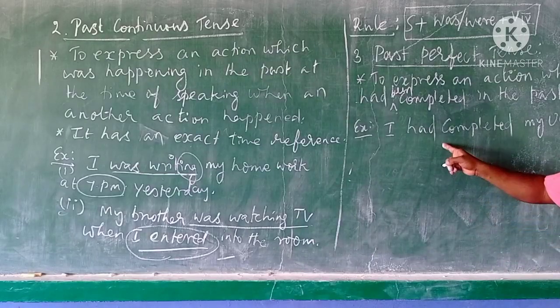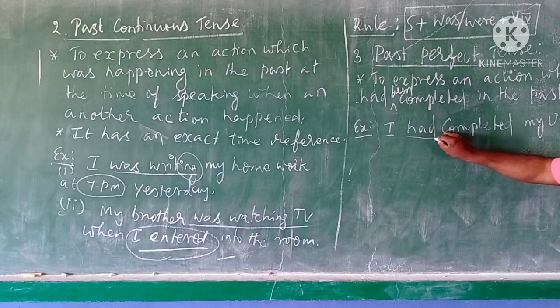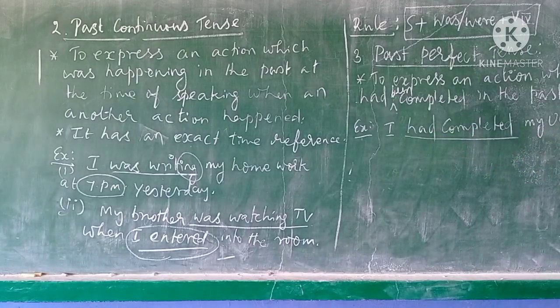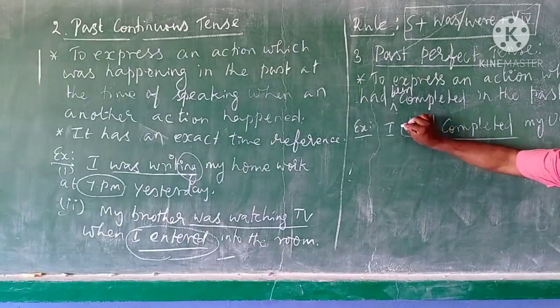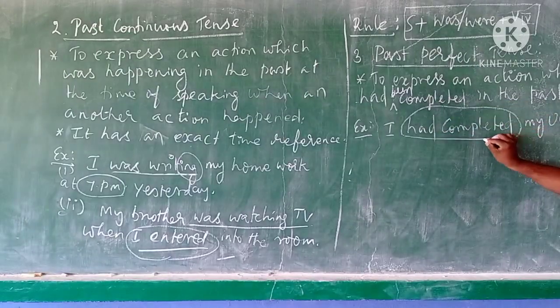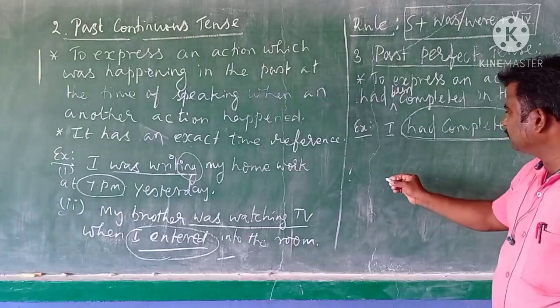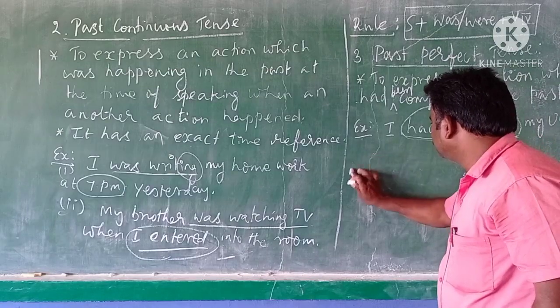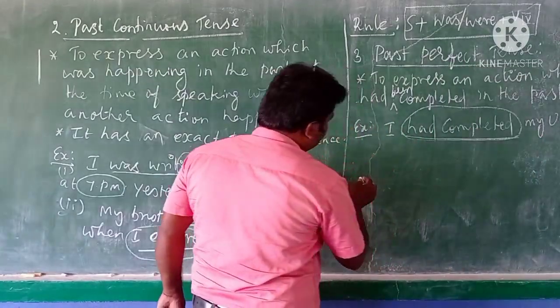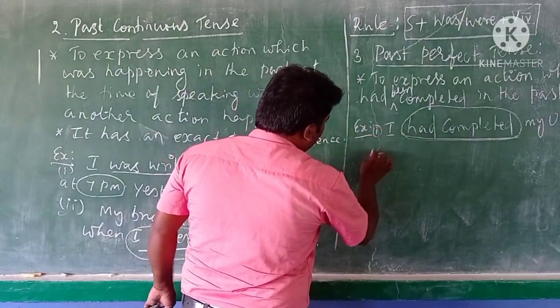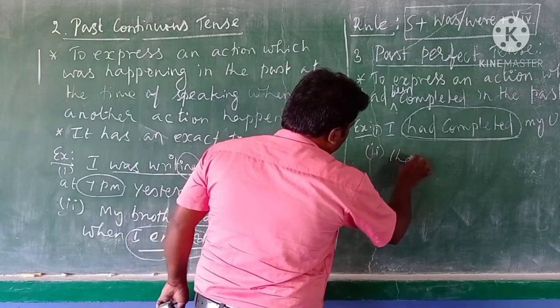See in this sentence, I had completed. The verb is had completed. This is past perfect tense, which means I had completed my UG degree. Clear? Next, example number 2.